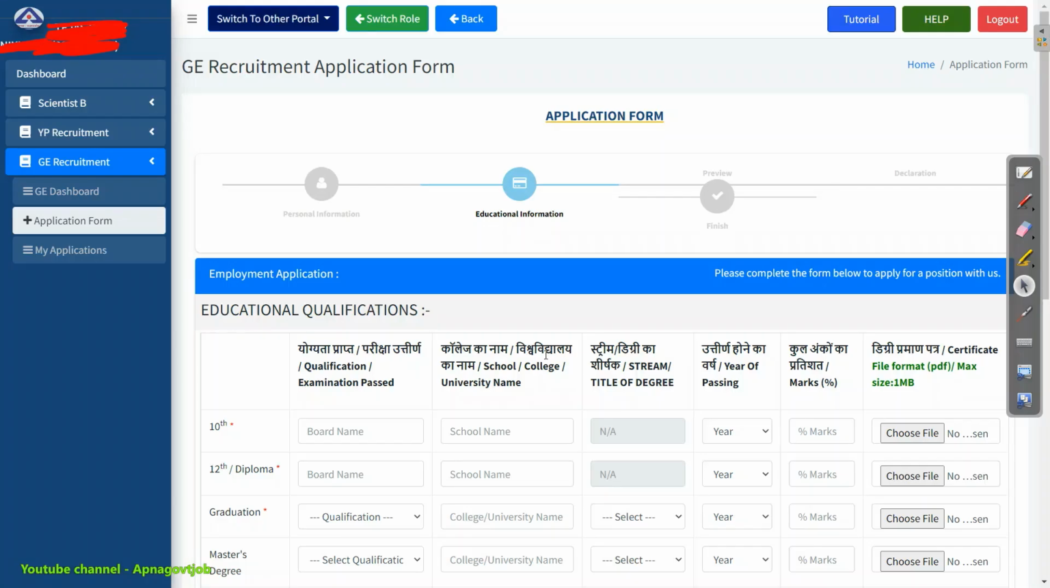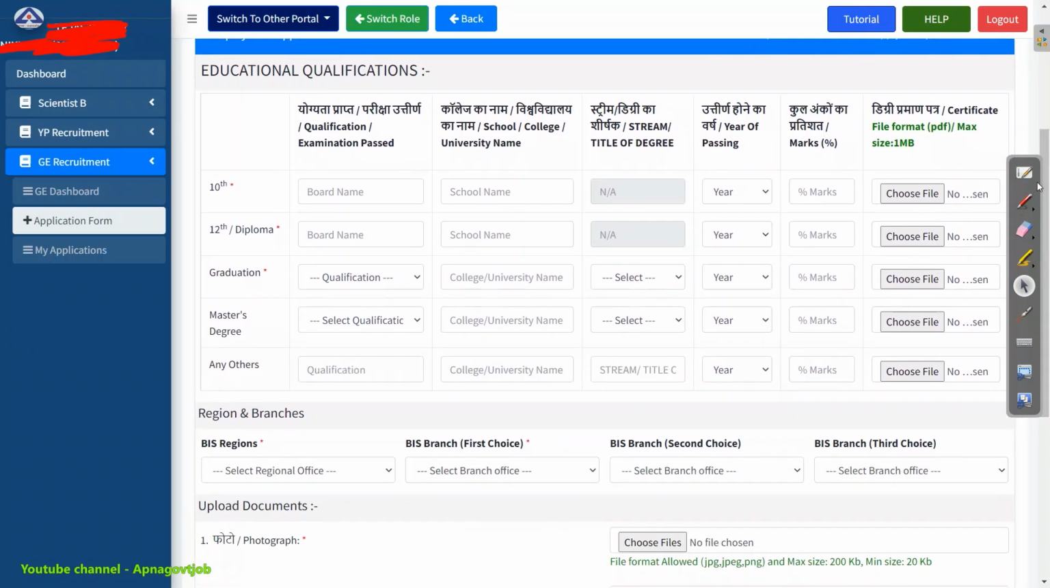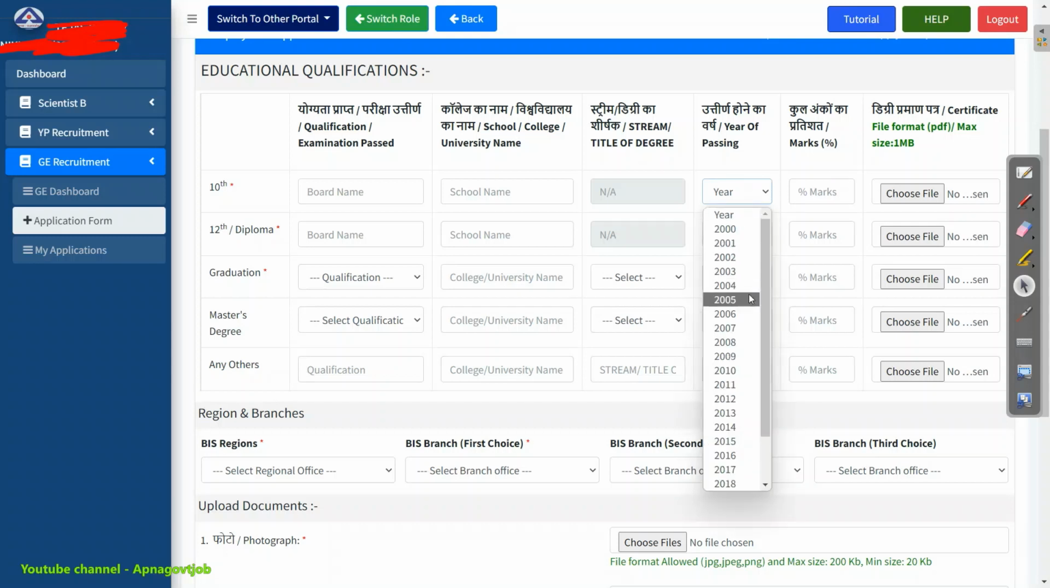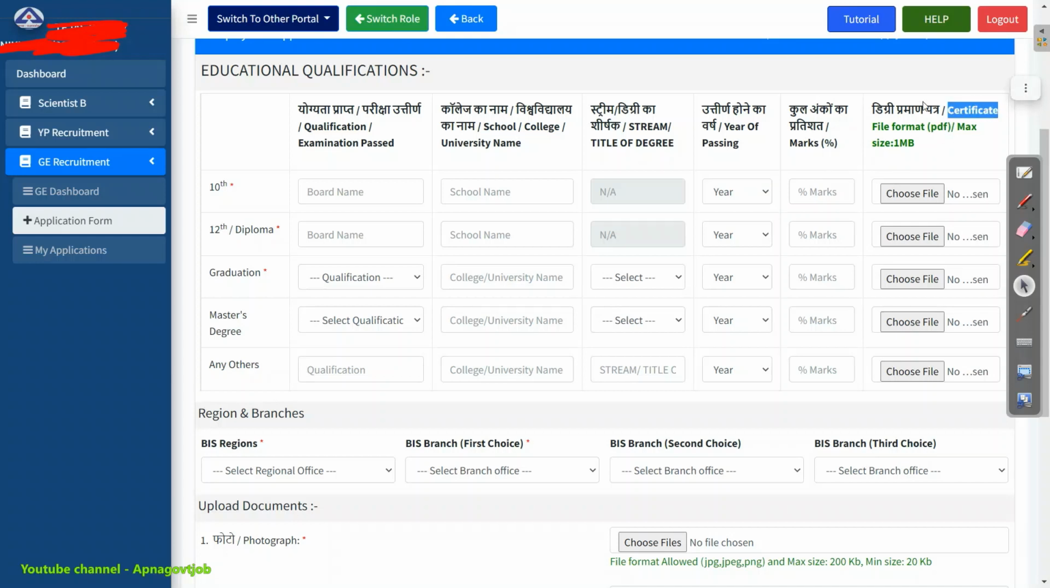Click on OK. Now second thing, here you will enter your 10th qualification or examination pass, that is your board name, then your school name. Then your year of passing, that we will select from this drop down. Then just enter what percentage you got in your 10th. Then you need to upload your certificate, which is important, and maximum size should be 1 MB. So here you need to upload your 10th certificate.